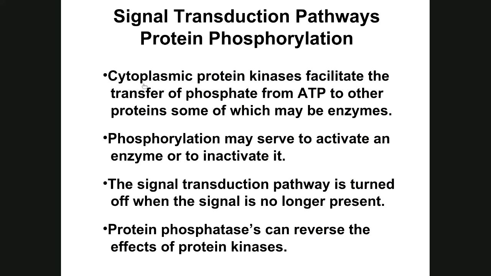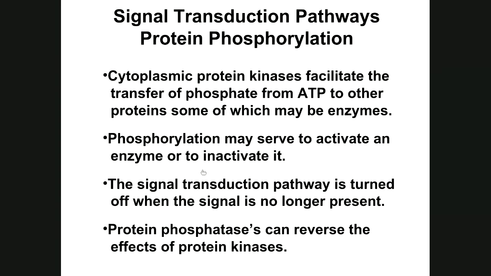Cytoplasmic protein kinases, remember, kinases break down ATP and help the transfer of a phosphate from ATP to other proteins, some of which may be enzymes. That's a common theme there. So the kinases break down ATP and phosphorylate another molecule like an enzyme. The phosphorylation may serve to activate an enzyme or to inactivate it. They can turn a process on or turn a process off.